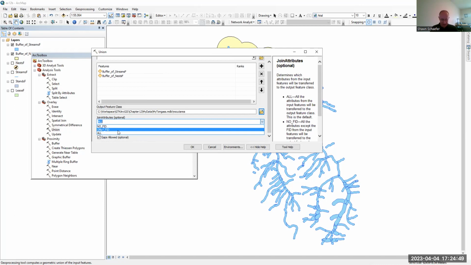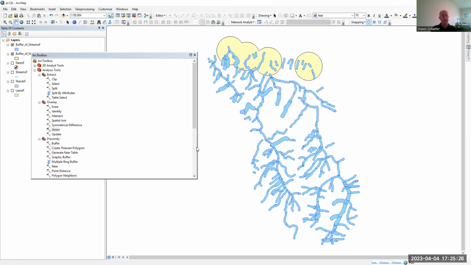If you do that, it will have all of the object IDs, but we want to specify only the FIDs for the ones that are in the union. You do this by selecting only FID. If you don't follow this, don't worry too much. I'm going to show you after the fact, and it should make sense. And then we want gaps allowed checked also. So okay, let's see what happens.